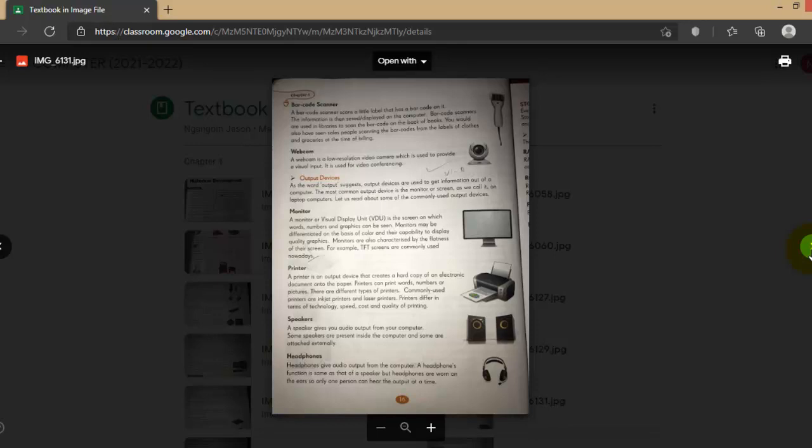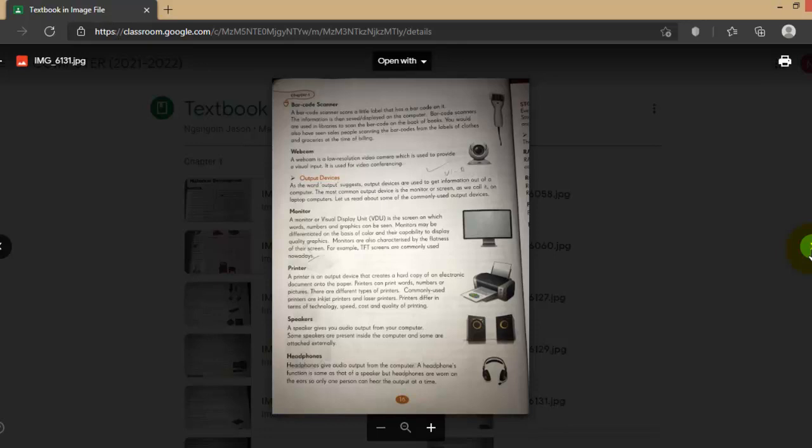And the printer is the most popular output device, with which we print out digital documents, like it may be a letter, application, admit card, exam sheet, notice, and everything, whatever. It may be a picture. And speaker.